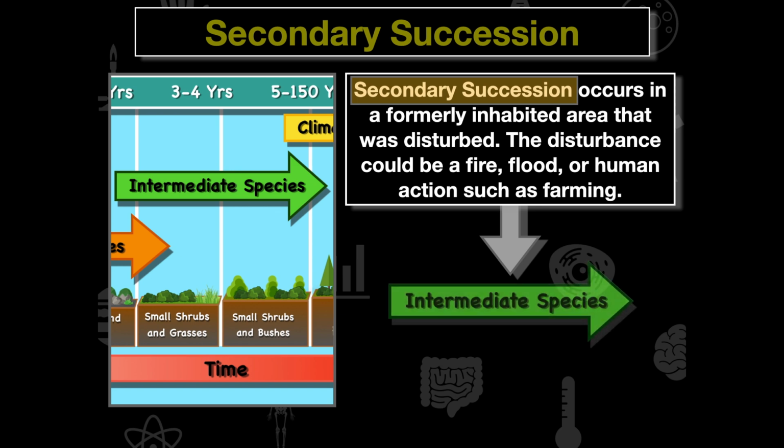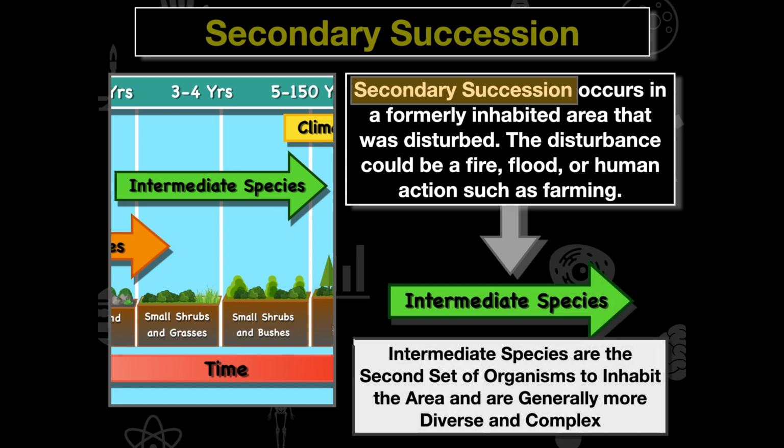So when we see secondary succession, we can see the start of intermediate species. And intermediate species are the second set of organisms to inhabit that area and generally are more diverse and complex. When we talk about secondary succession though, we can start off with these intermediate species because that soil exists. And with that soil, it can hold water, provide nutrients, and allow these plant species to grow.